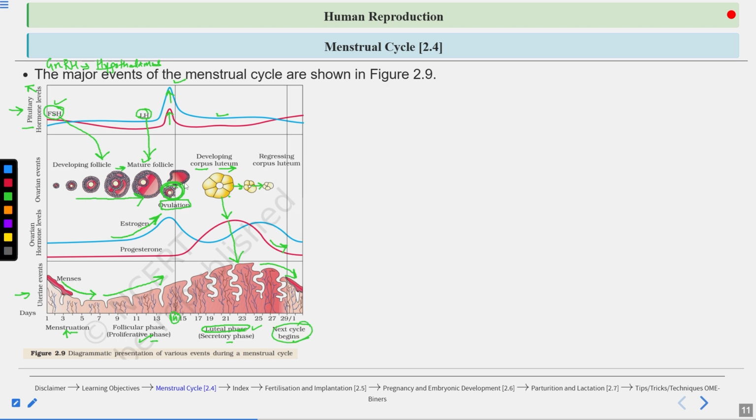Okay, so you should know about the uterine events. In this, we will talk about the endometrium. You should know about the ovarian hormone levels, estrogen and progesterone. Estrogen is at its maximum level just before ovulation, and progesterone is at its maximum level in the luteal phase. In the ovarian events, you will talk about the development of the follicles, how the Graafian follicle gets ruptured and how the corpus luteum is formed. Then in the pituitary hormones, you will talk about the level of FSH and LH.